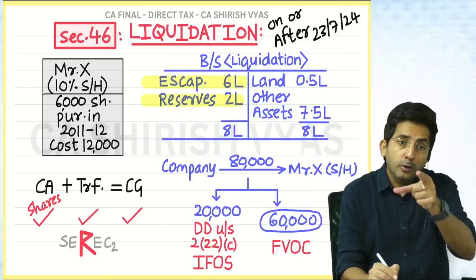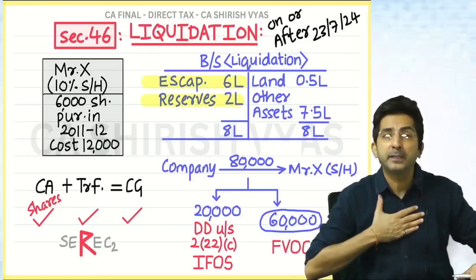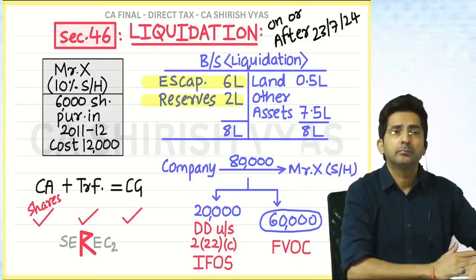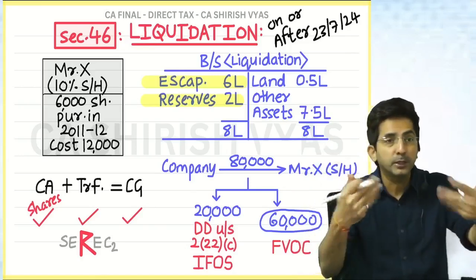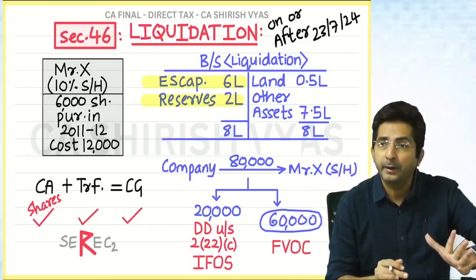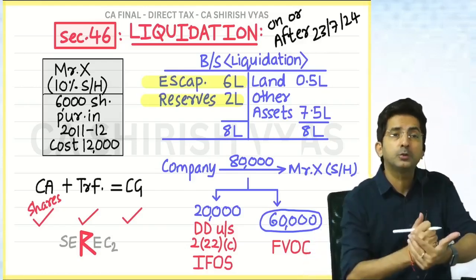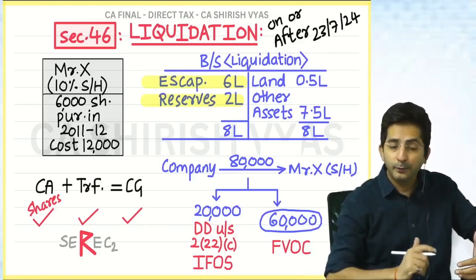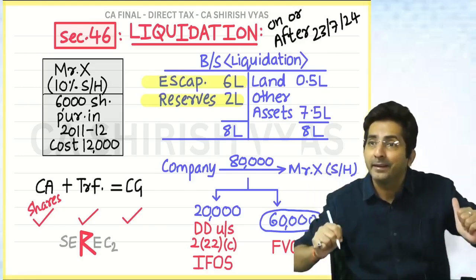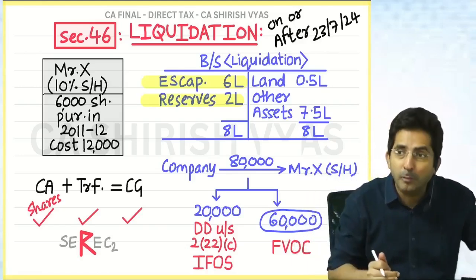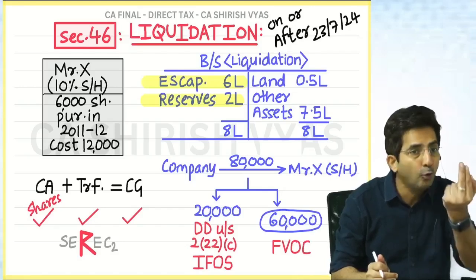So based on 2 rupees, his cost is 12,000. But on liquidation, the company's commitment is to give face value. Even though you buy from the stock market for 1 rupee or 2 rupees, when the company liquidates, they promise you the face value. That's why he made a gain. He was lucky that he could get the share for 2 rupees from the stock market.